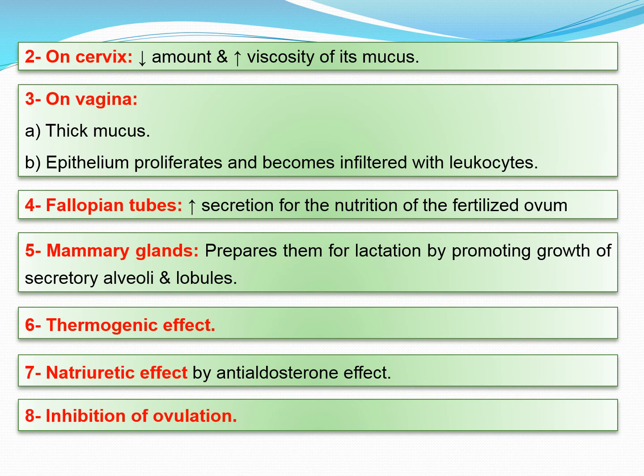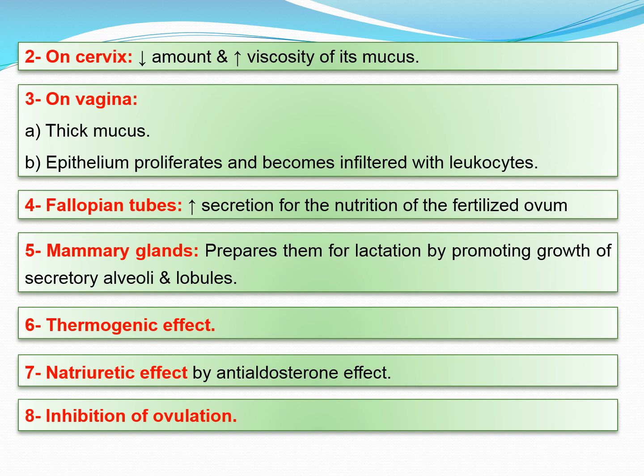On the cervix, it decreases the amount and increases the viscosity of the mucus. On the vagina, it thickens the mucus and the epithelium proliferates and becomes infiltrated with leukocytes. On the fallopian tubes, it increases the secretion for the nutrition of the fertilized ovum. The estrogen in the fallopian tubes causes increased motility so that the fertilized ovum can be passed through the fallopian tubes more easily. But in the progesterone, it increases the secretion for the nutrition of the fertilized ovum.